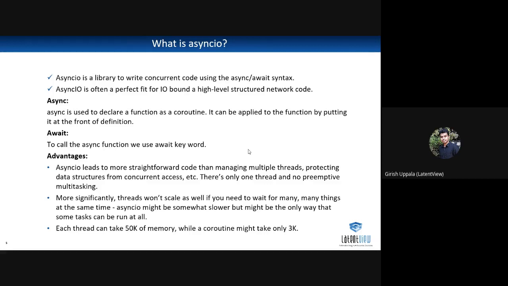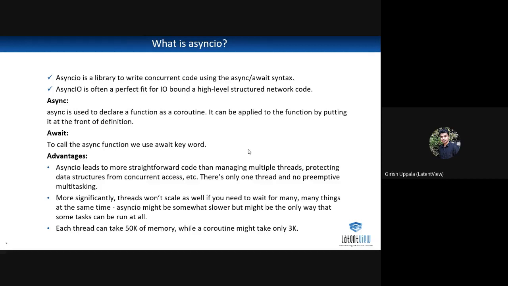If your app is IO bound and you are doing a lot of IO processing, then instead of using multiprocessing, you can use async IO. Async IO is only one process and one thread within one process. It is effectively doing just one thing at a time.